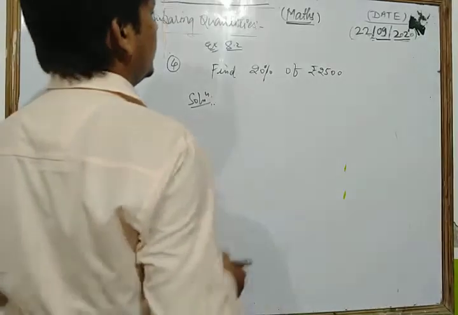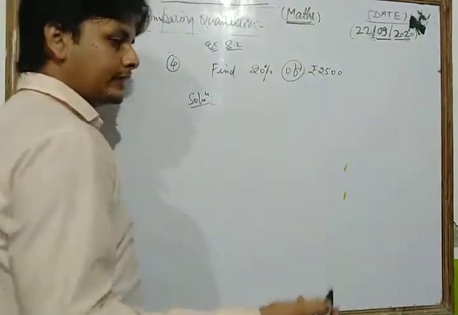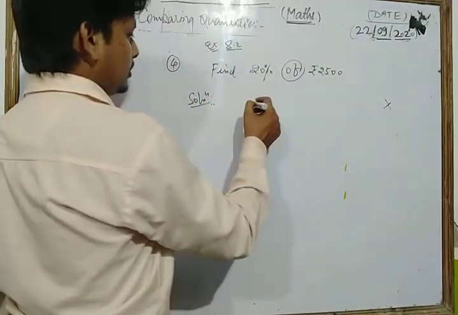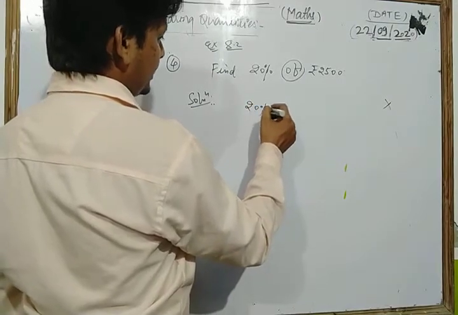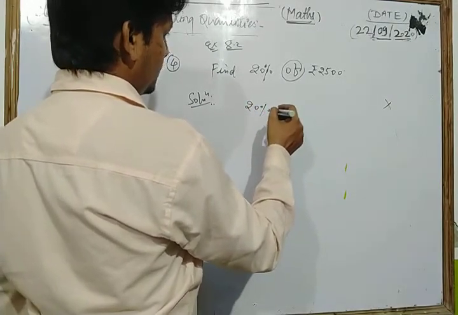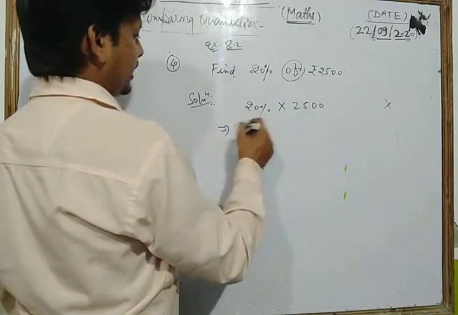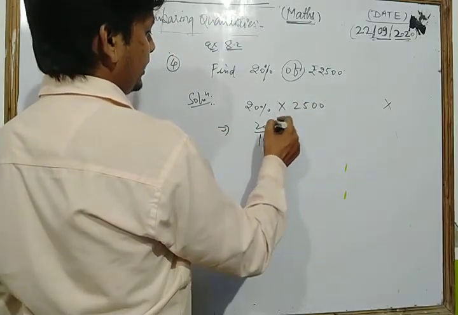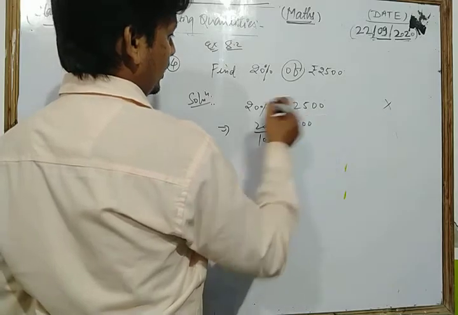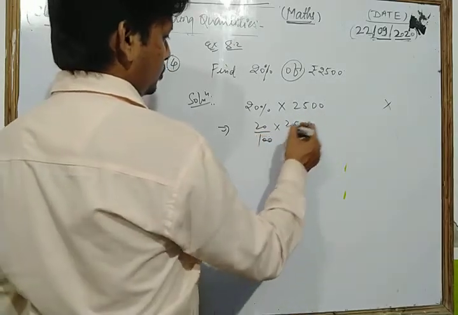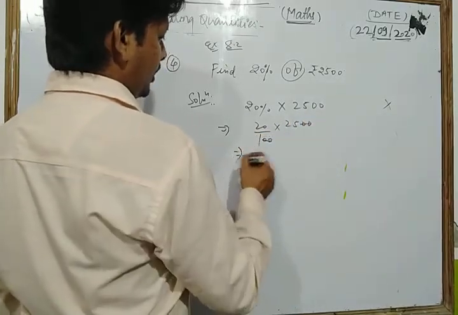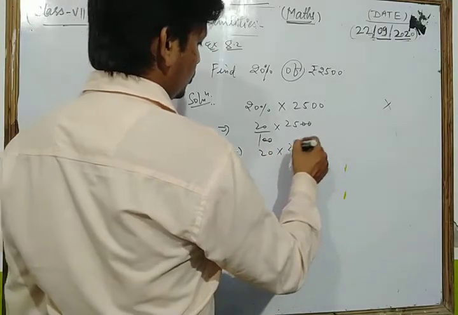Dear students, the concept of "of" is multiply. So we write 20% into 2500. So we can write 20 upon 100 into 2500. The 100 cancels with the 00s, so we have 20 into 25.